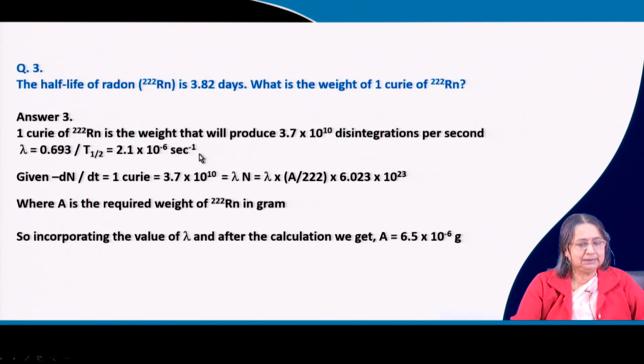So, after putting this you can get this value for lambda. Then dN/dt is 1 Curie, that means this one. So, lambda N means A by 222 into the Avogadro number, where A is the required weight of radon 222 in gram. So, incorporating the value of lambda, and after the calculation we get A is equal to this much gram.